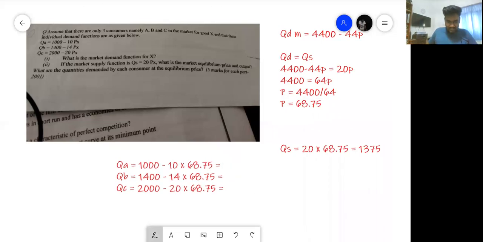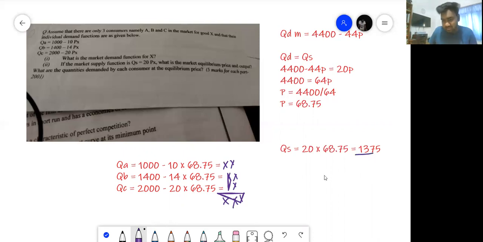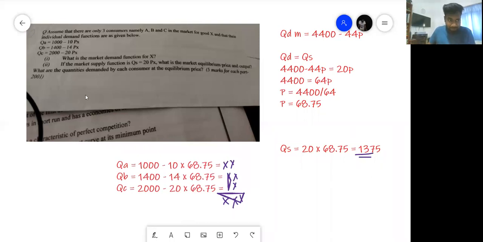So just see the answers that you get. You will get three answers now, your individual consumers' answers. When you add those three, see if the answer is equal to the 1,375. If you add all the individual customers, it should be equal to the market output as well. If it's equal, that means you have done these three correctly.